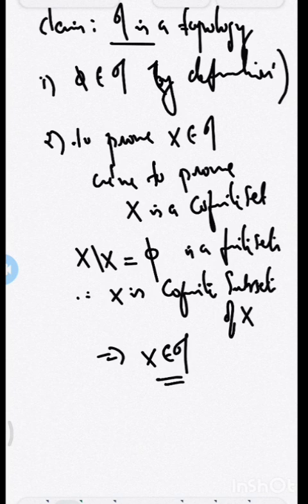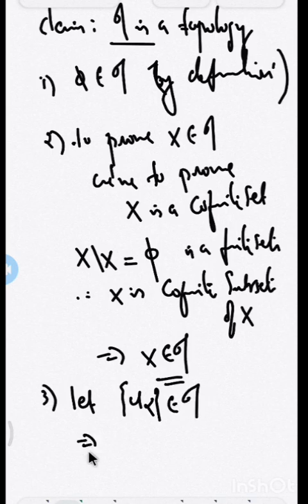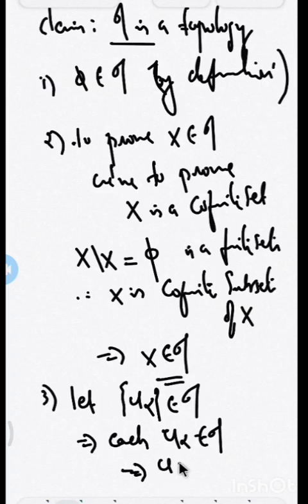Now we have to verify tau is closed under arbitrary union and finite intersection. For the third property, let the collection U alphas belong to tau. What does it mean? Each U alpha belongs to tau, which implies U alpha is either empty or cofinite.